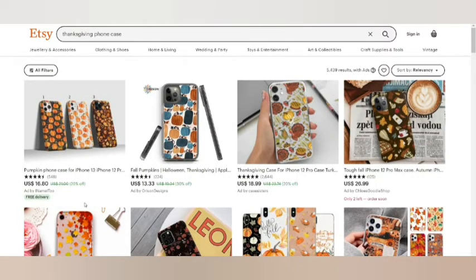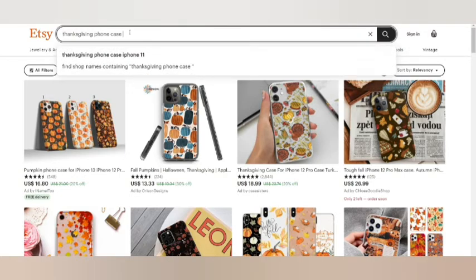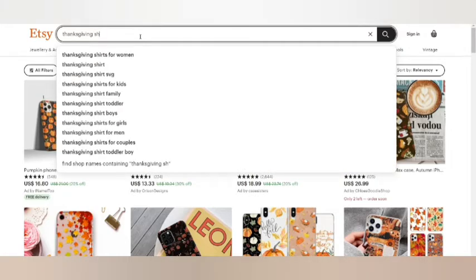I have looked for the t-shirt, I have looked for the phone cases, sticker, pillow cases. You could do your research, dig deeper. You could simply type over Thanksgiving phone cases and let's see what pops up. So this is the iPhone cases. Like if we are typing over here the Thanksgiving shirt, you could see these are the niches that you could target: a Thanksgiving shirt, toddler, boys, girls, men, couples. You could also go with the profession and target according to it. Etsy could be a great search engine for doing research, for selling as well, and all those.